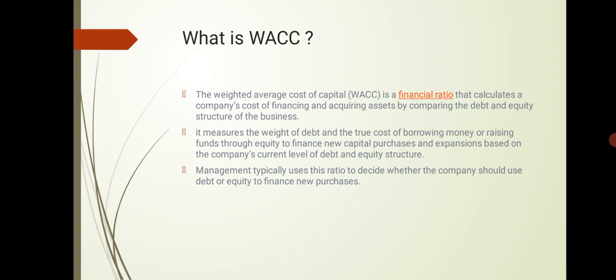Management typically uses the ratio to decide whether the company should use debt or equity to finance new purchases. This ratio is very comprehensive because it averages all the sources of capital, including long-term debt, common stock, preferred stock, and bonds. To measure an average cost of borrowing funds, it is also extremely complex.